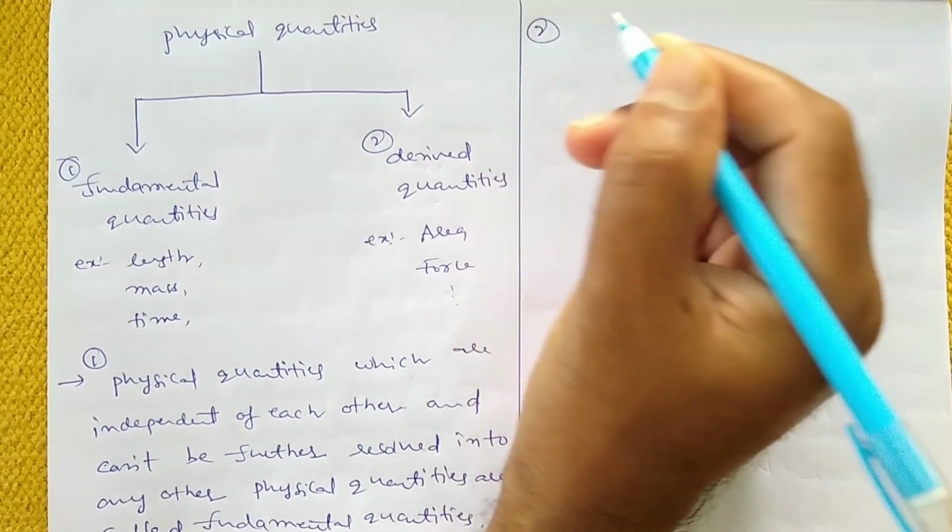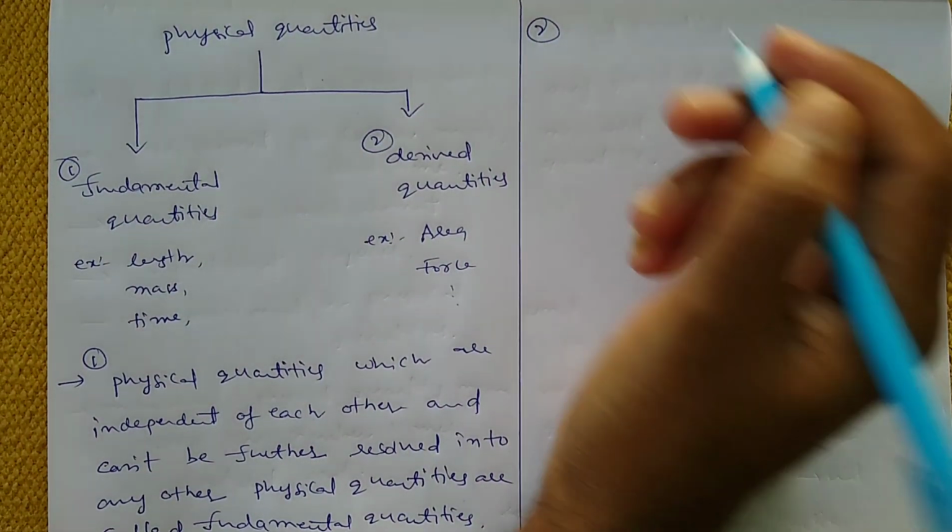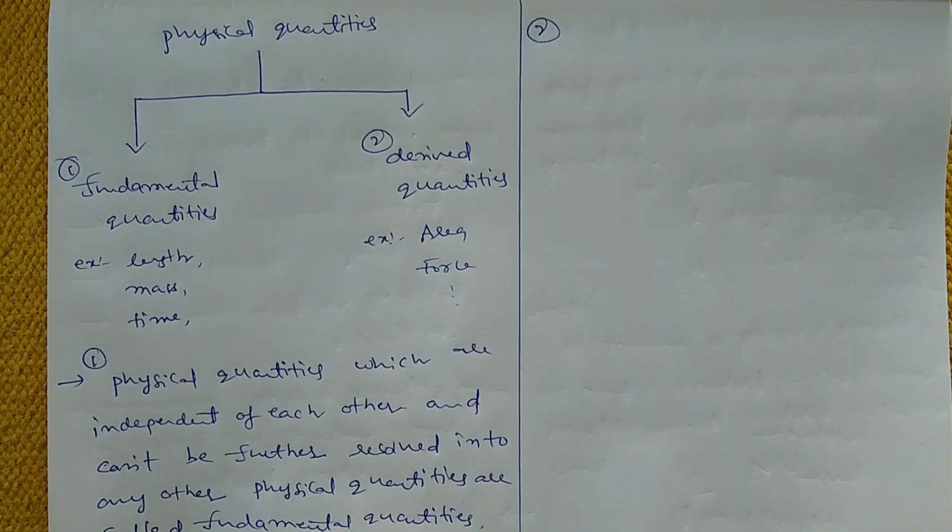Then the definition of the second point is derived quantities. So derived quantities means the physical quantities which depend upon the fundamental quantities, which can be derived from the fundamental quantities.